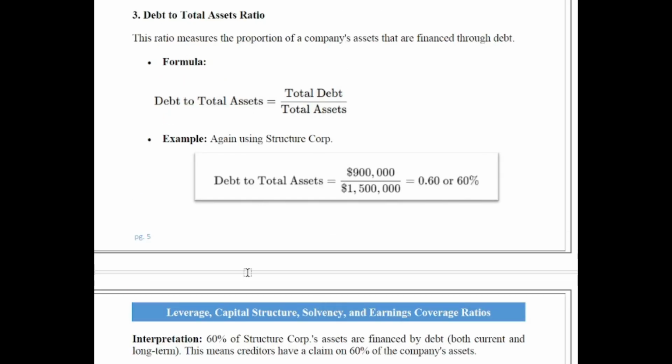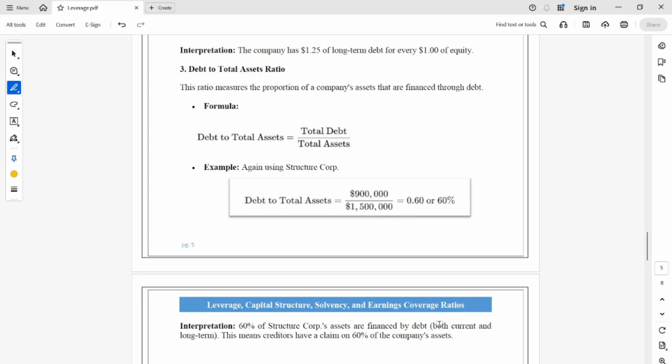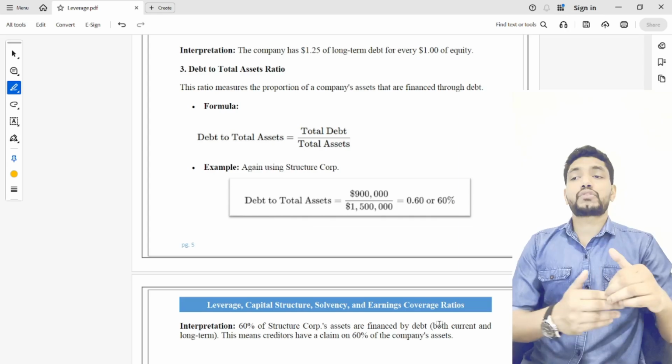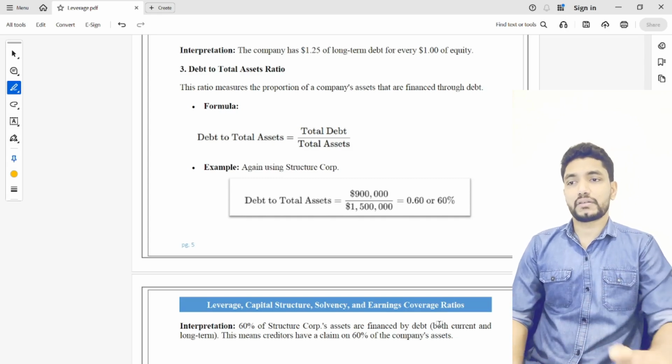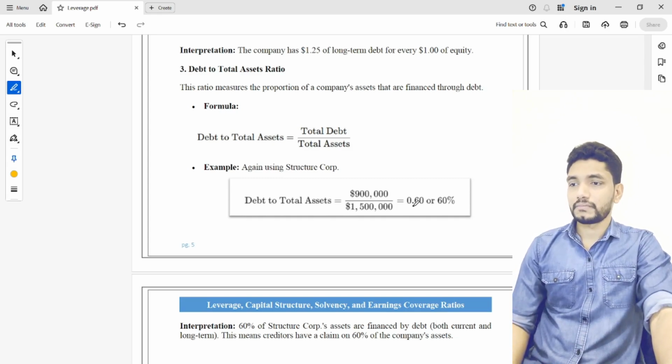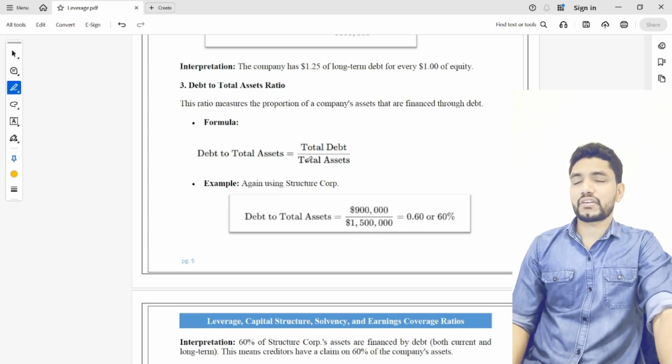So what we can interpret from this example is that 60% of the company's assets are financed by debt. The creditors have a claim on 60% of the company's assets. So this is about the debt to asset ratio.